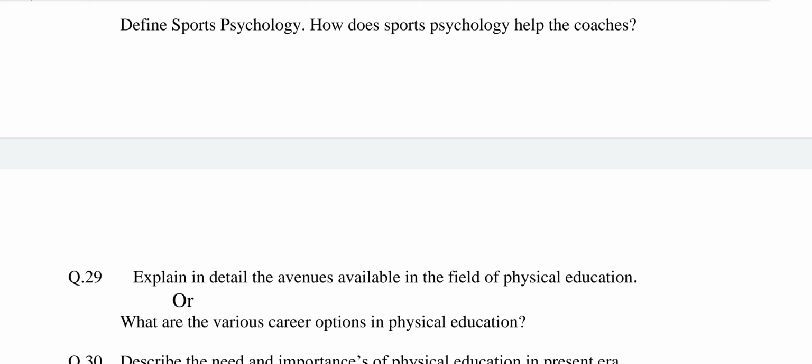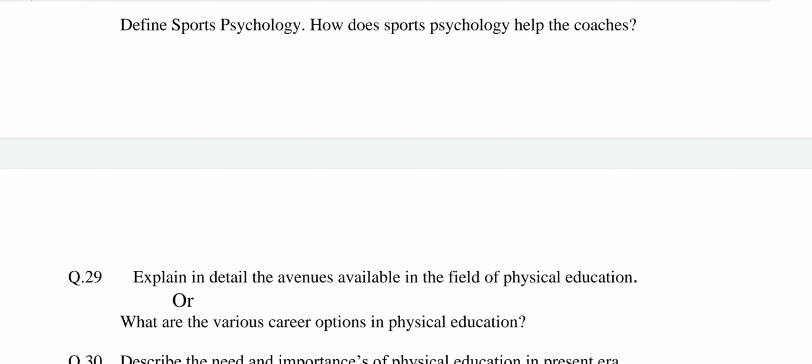The answer may be: sports psychology is a proficiency that uses psychological knowledge and skills to address optimal performance and well-being of athletes, development, and social aspects of sports participation and systemic issues associated with sports settings and organizations.